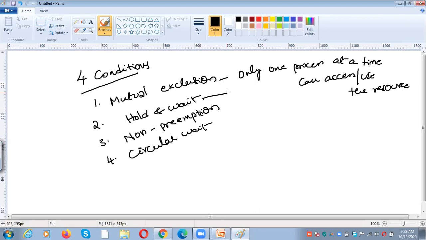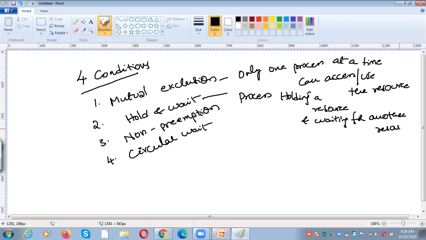What is hold and wait? A process holding a resource and waiting for another resource. That is called hold and wait. As the name indicates, a process is holding a resource and waiting for another resource.